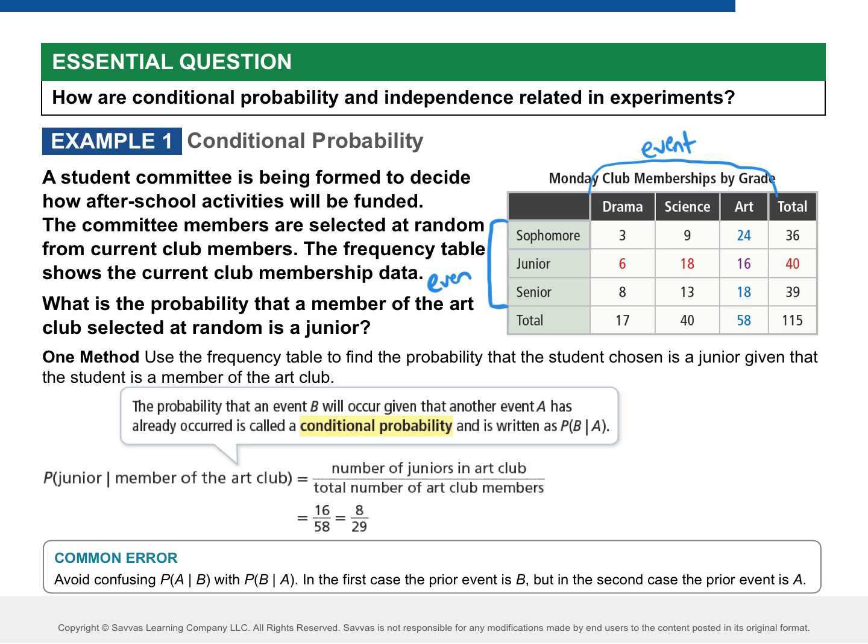Okay, so a little practice with frequency tables. This one says, what is the probability that a member of the art club is selected at random as a junior? 16 out of 58, right? Because there's 16 juniors out of 58 members of the art club. Okay, and then of course, like down here, we would reduce that when we can.